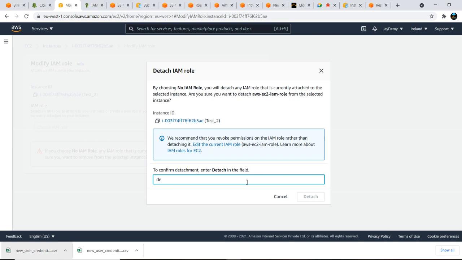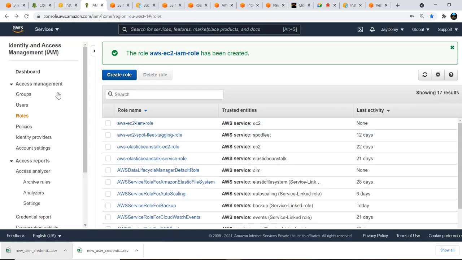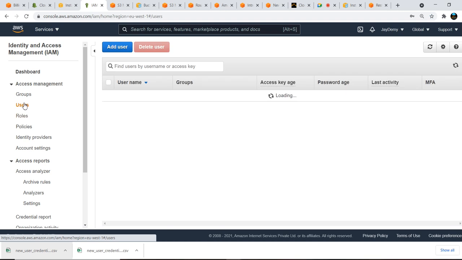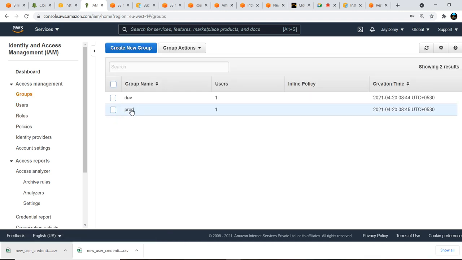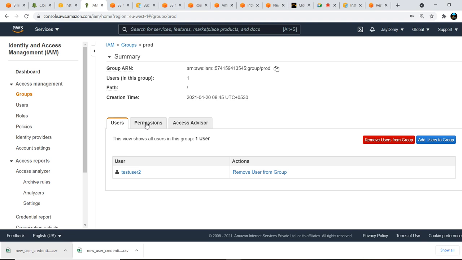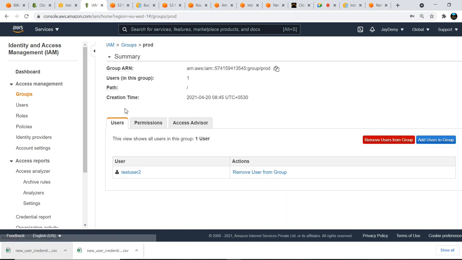Detach is done now. Now I'll go to IAM and go to the group where my test user is. The test user is in the production account, so I'm restricting this production user group.